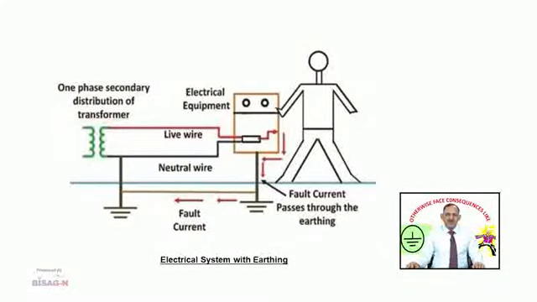Now, in case of a fault, the electric potential of the electrical equipment will not reach up to the supply voltage because it is connected to the earth and earth potential is considered as 0. Therefore, all the fault current in this case will complete its circuit through the live wire, electrical equipment body, then local earth, then through earth it goes to the neutral earth and completes the circuit.